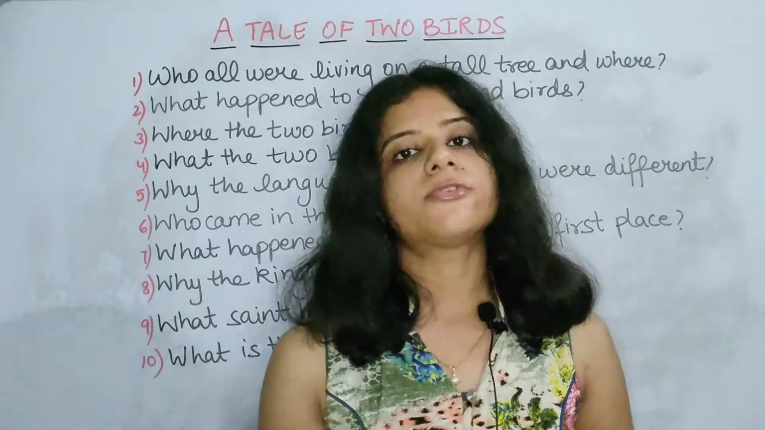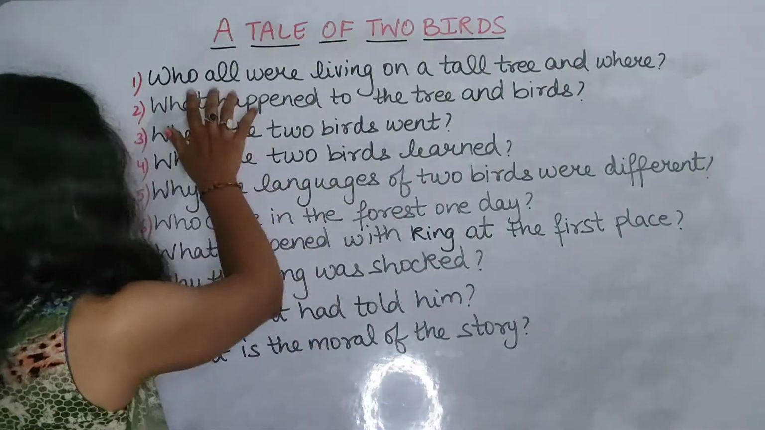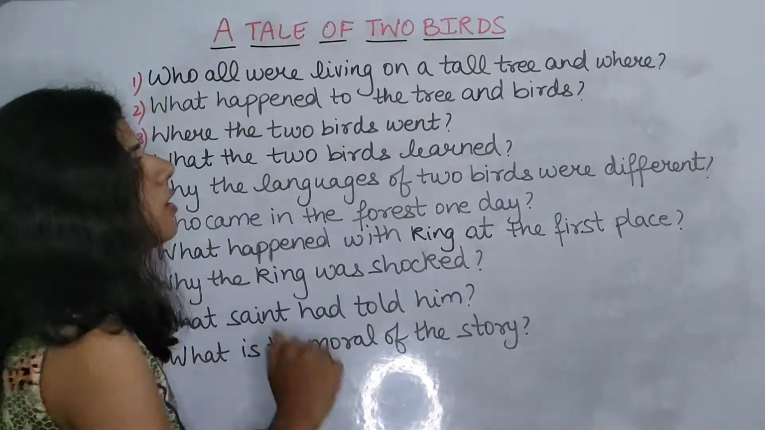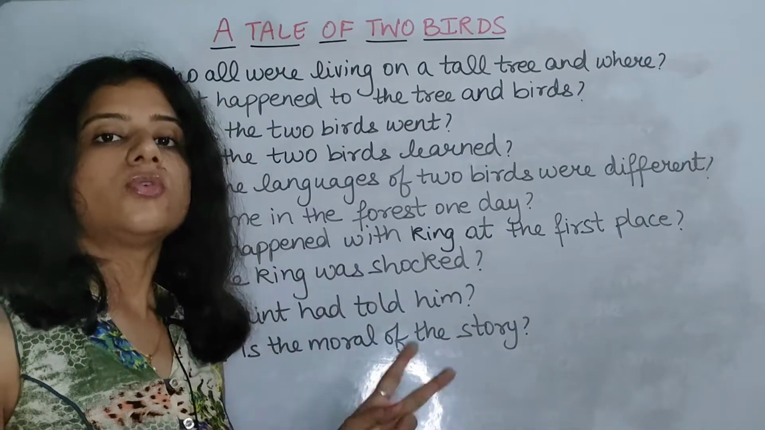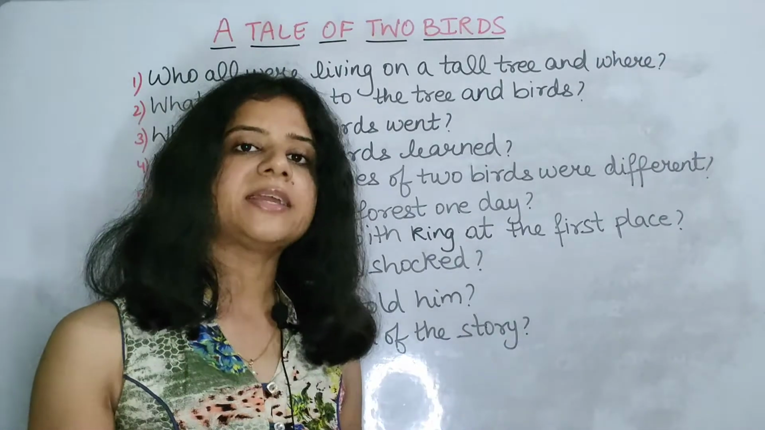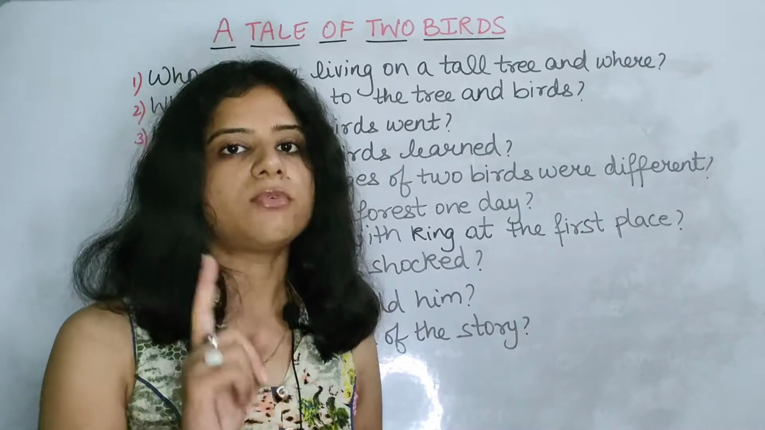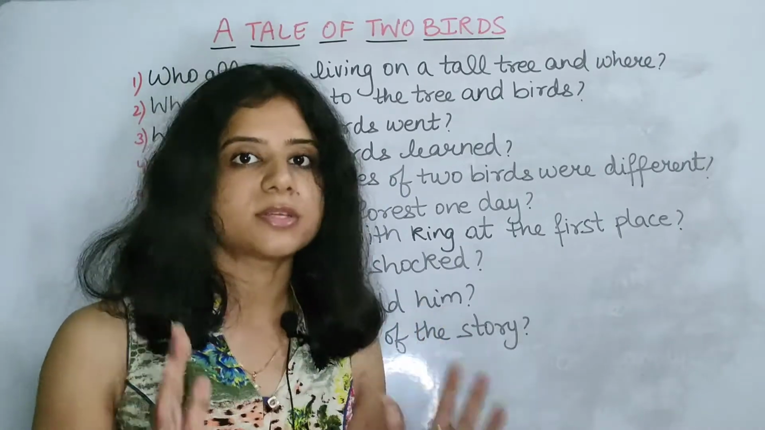Now let's start from here. First question is, who all were living on a tall tree and where? Again we have two questions over here, so you will answer in two different lines or you can answer them in one line, but there should be a proper sentence.